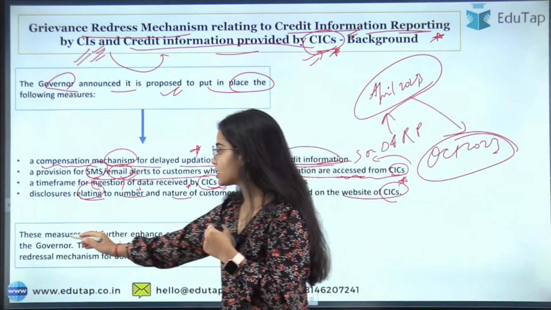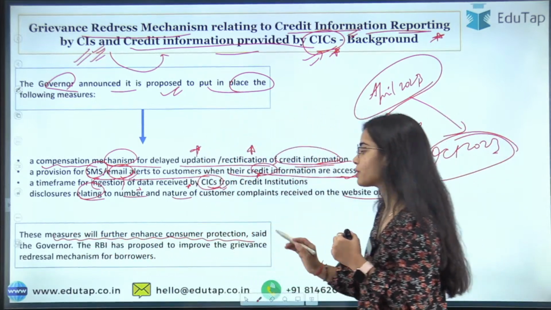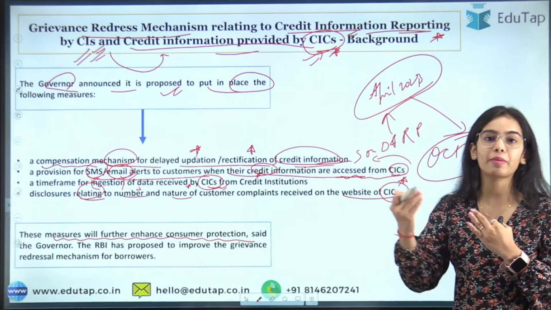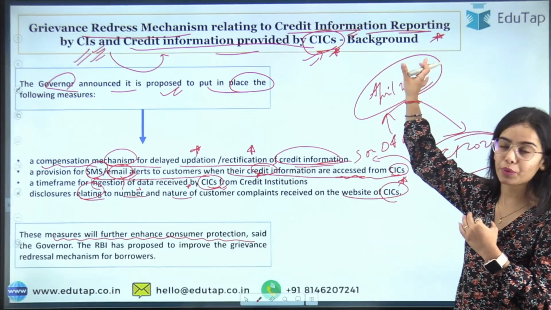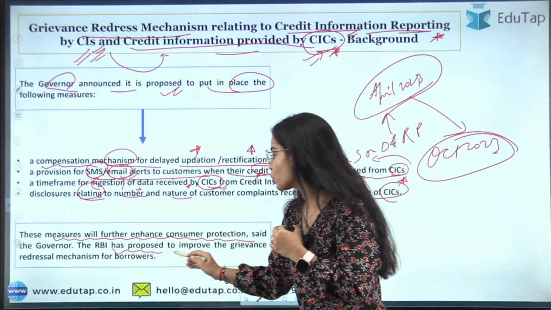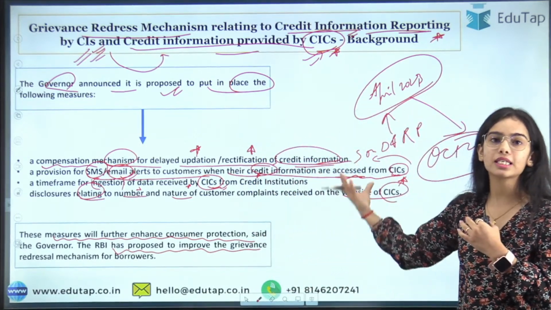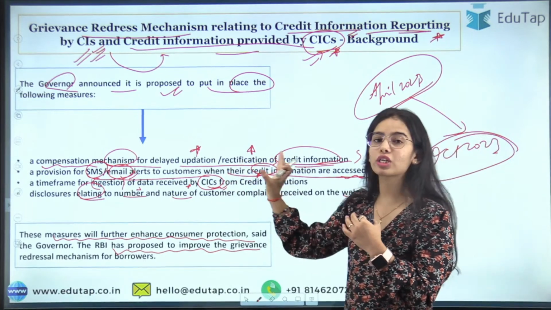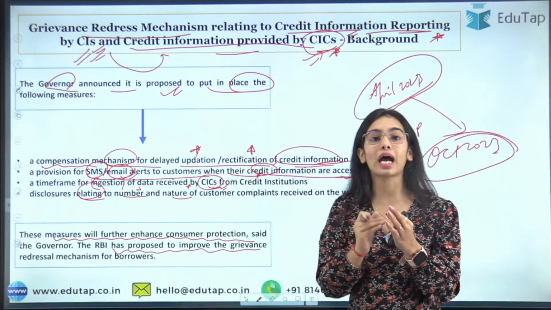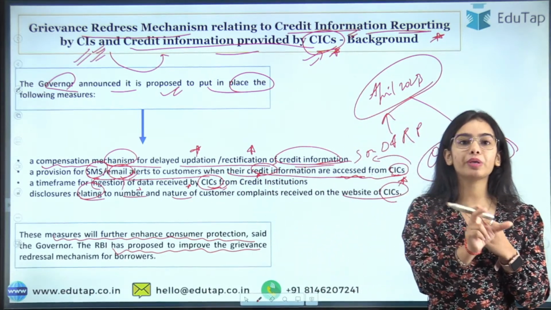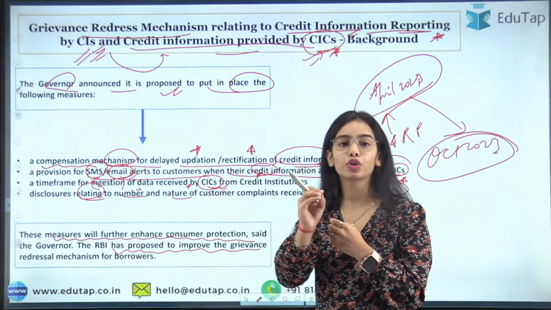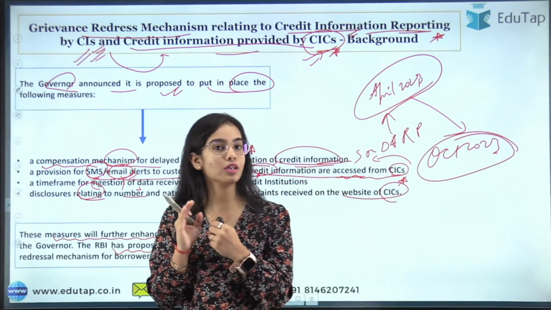These measures will further enhance the customer protection that was mentioned by the governor in April 2023. The RBI has proposed to improve the grievance redressal mechanism for borrowers: if the updation or rectification of the data is not happening on time, then there should be a compensation mechanism through which compensation is provided to the customers.